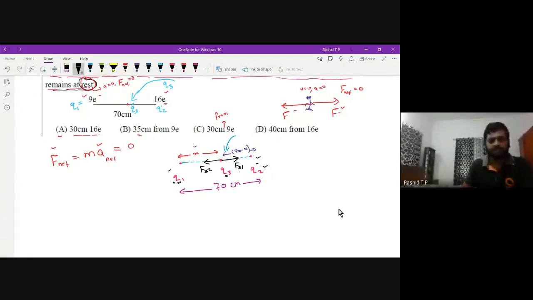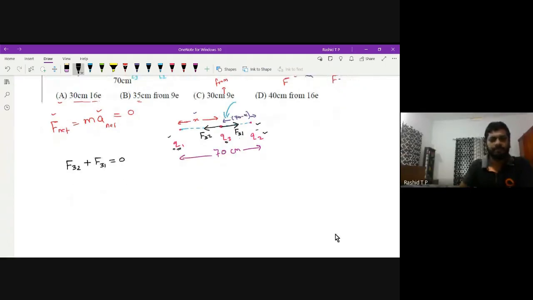The total force acting on the charge will be 0, which means F32 plus F31 is equal to 0. This is the net force acting on Q3. That is, F32 is equal to minus of F31.